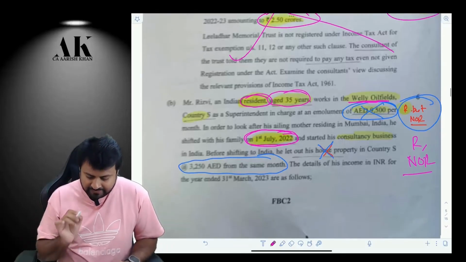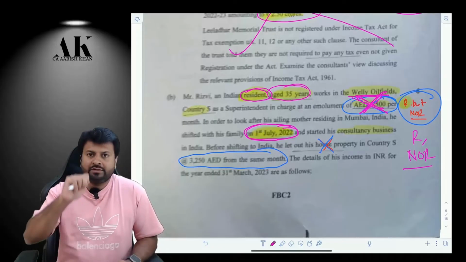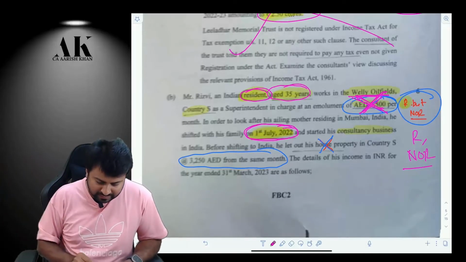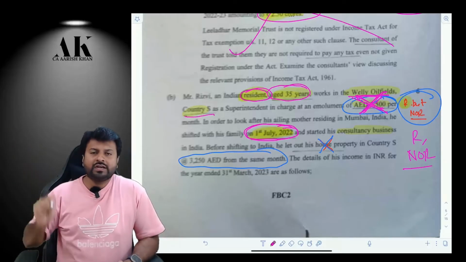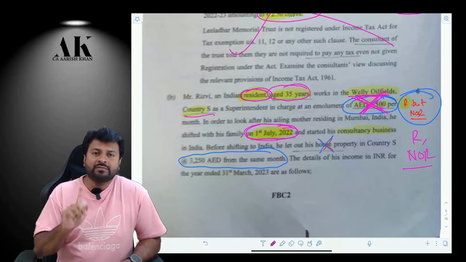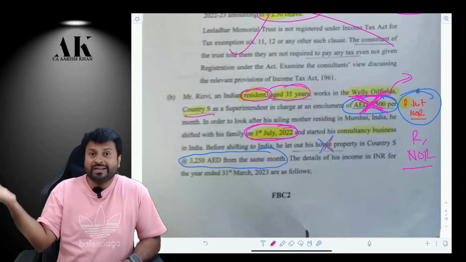Therefore, the very first thing which cannot come in his total income is the salary which he has earned in the first 3 months. April, May and June, he was outside the country, right? He was working in country S. That income cannot be taxed over here, because salary income cannot be taxed if it accrued outside India. Assuming that it is received also outside India, we have to assume that also.